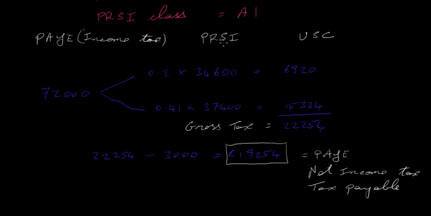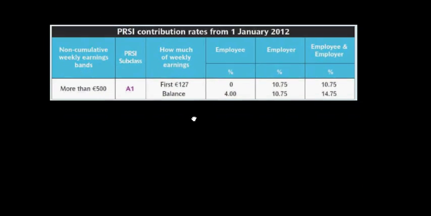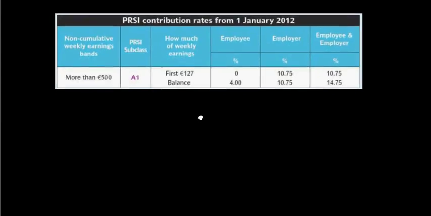Let's look at the next thing we've got to work out. We said we would work out PRSI next, okay? So the pay-related social insurance is next. Now, pay-related social insurance currently is worked out using this kind of a table here. The person has to be earning more than 500 euros in a week, and for the person to be in the A1 class, the first 127 euros that the person earns in a week, the employee here pays 0 on that amount, and whatever is left over in the week, they pay 4%.